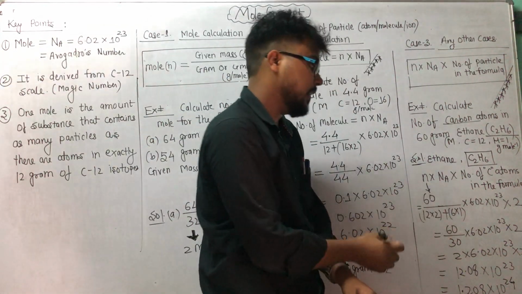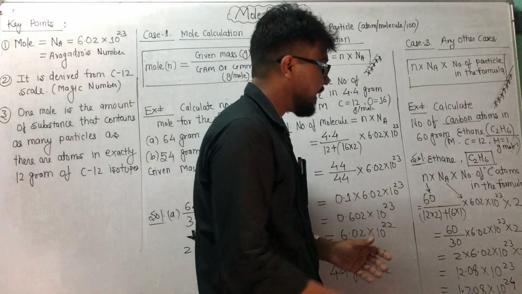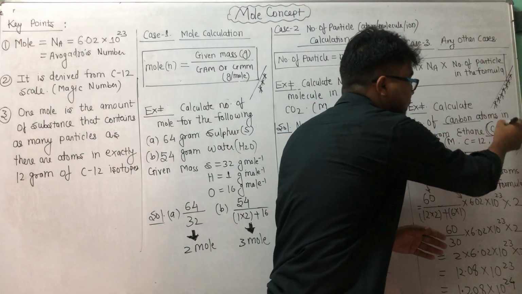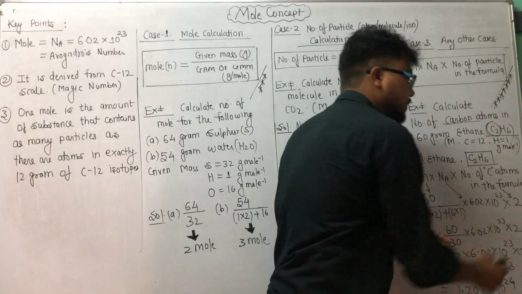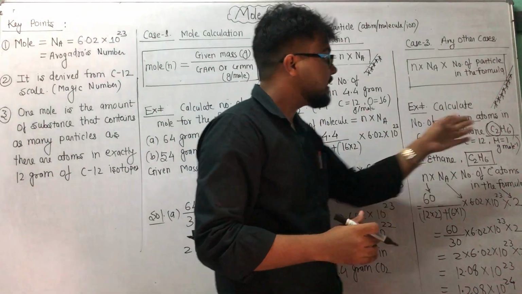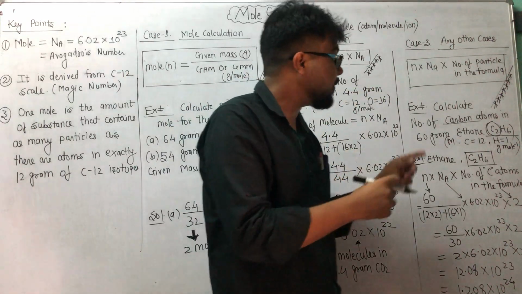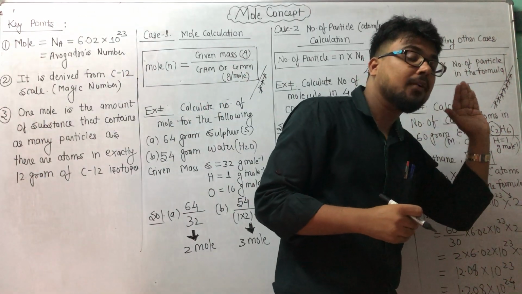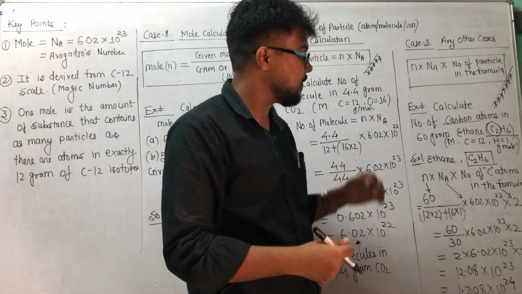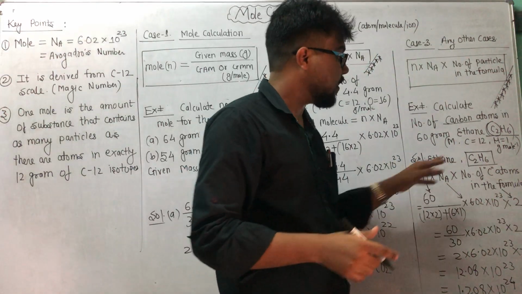And further, n is the number of moles. Now next, N_A is 6.02 × 10^23, and the number of carbon atoms in the formula, how many carbon? It is 2 carbon, so I multiplied by 2. Why did I not multiply by 6? If he were asking about the number of hydrogen atoms in this 60 gram ethane, then I would have to multiply by 6 in place of 2.